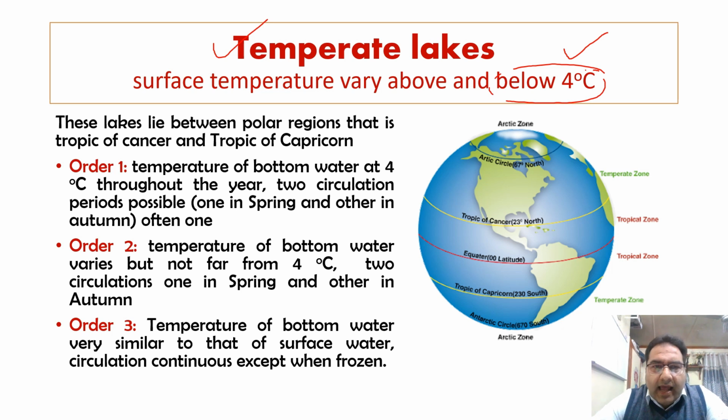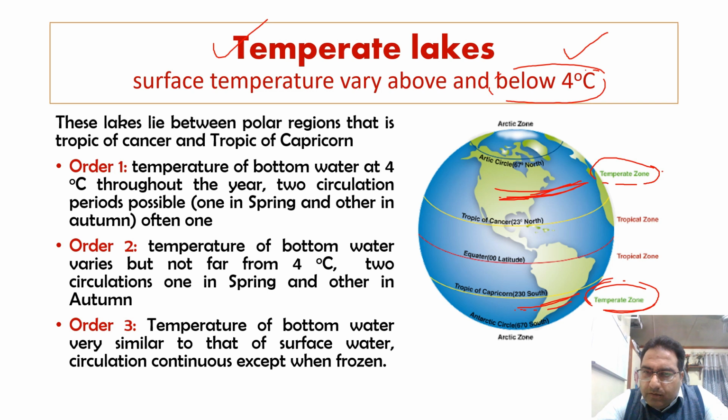These lakes lie between the polar regions and the Tropic of Cancer and Tropic of Capricorn. If we talk about these temperate zones, the area between the Arctic Circle and the Tropic of Cancer is regarded as a temperate zone, and the zone which lies between the Antarctic zone and the Tropic of Capricorn, we also call a temperate zone. Lakes in these regions we categorize as temperate lakes.